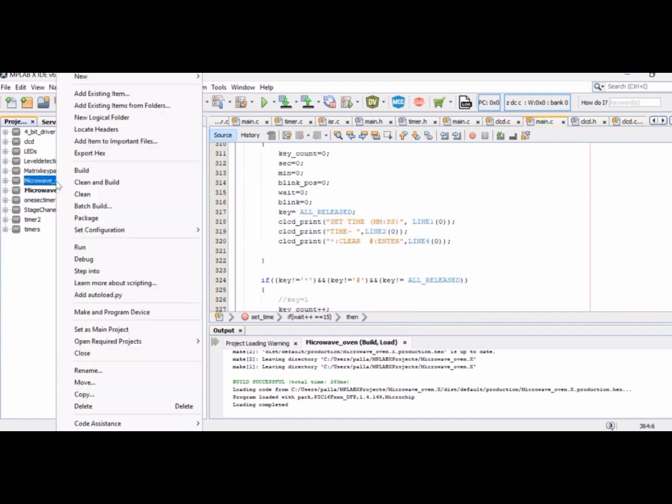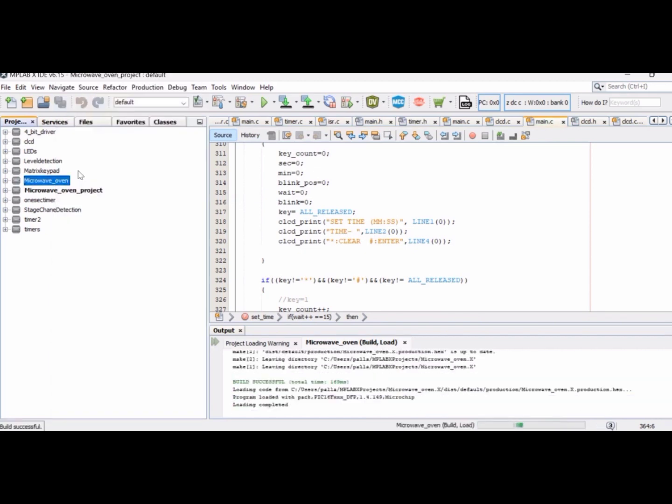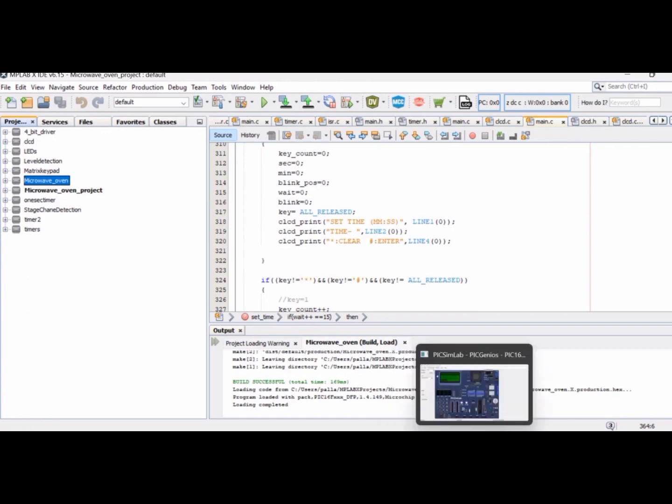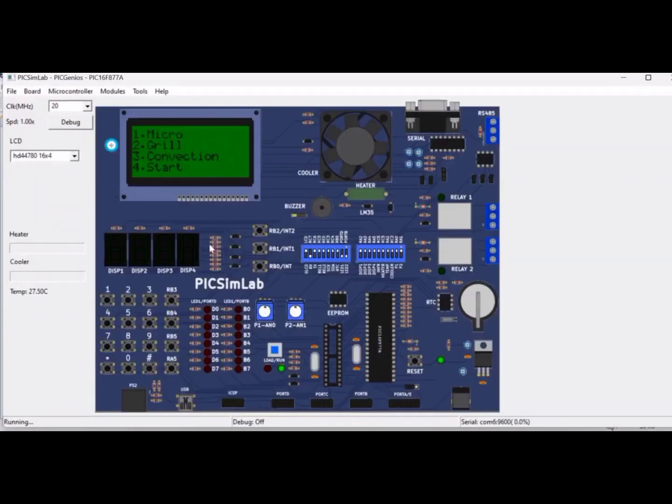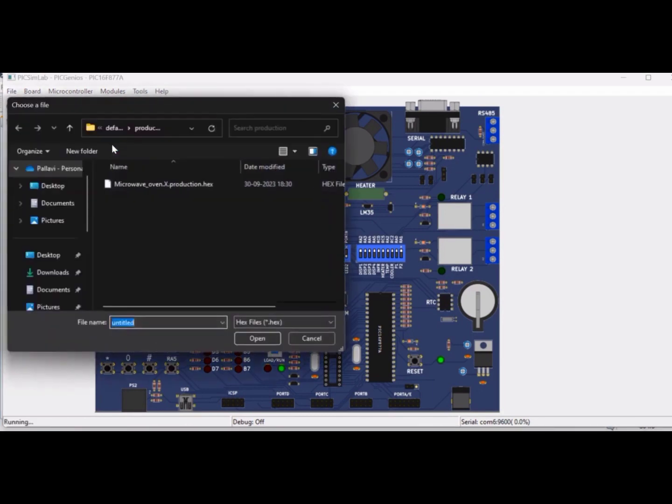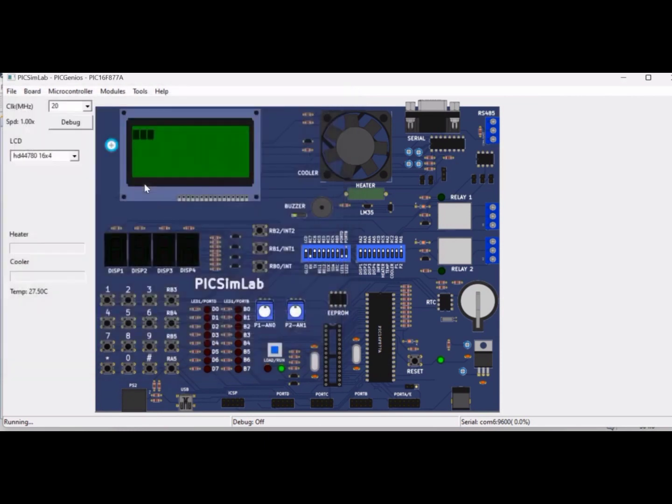Let us build the code. The build is successful and the hex file is created here. Now let us go to PiximLab. Let us load the hex file and see the output. Initially it displays the powering on microwave oven message.